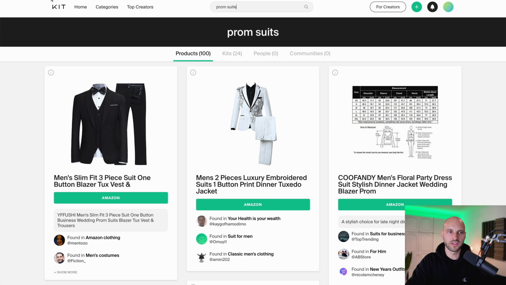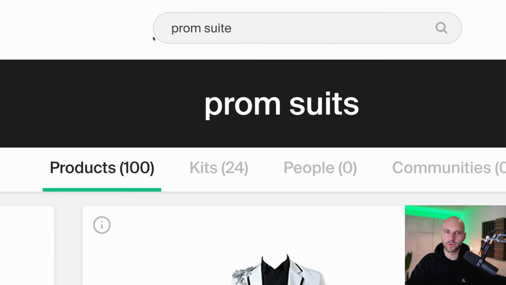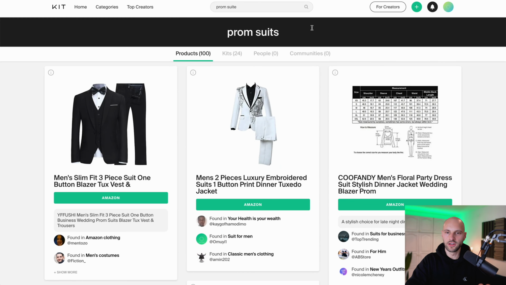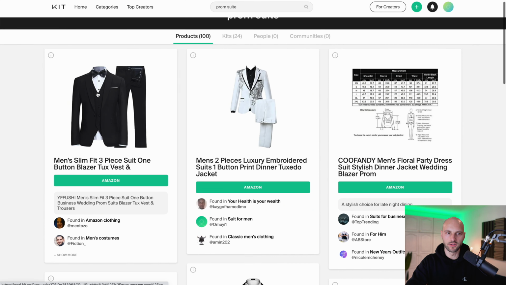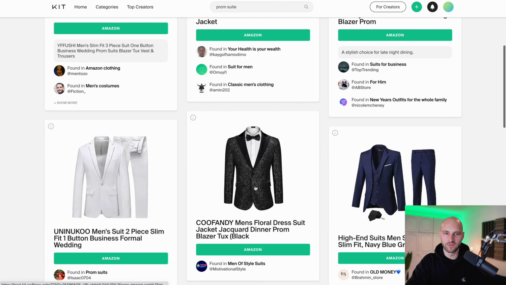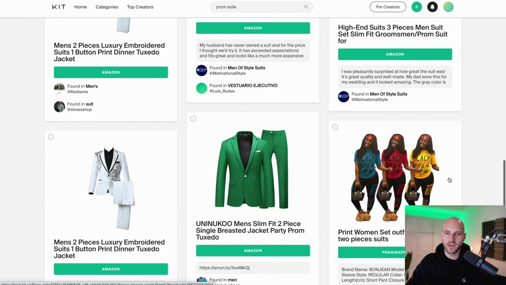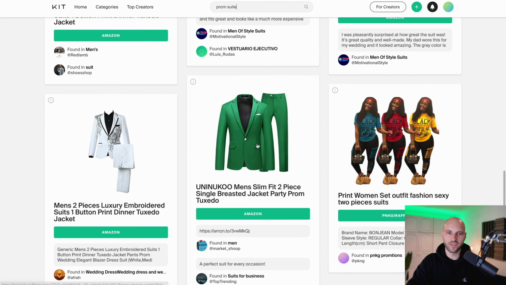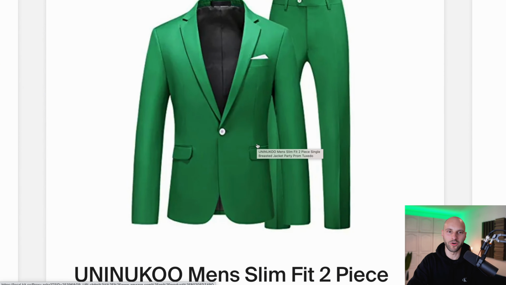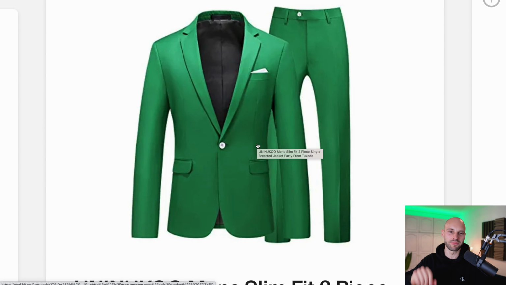So I'm right here at kit.co and I have typed prom suits in the search bar, and right away from the bat I can see all of these suits right here. This one, a black one, a white one, this stylish one, purple one, gray one, and look at this one, it's a green one. That's a hot one, just like my neon light behind me.